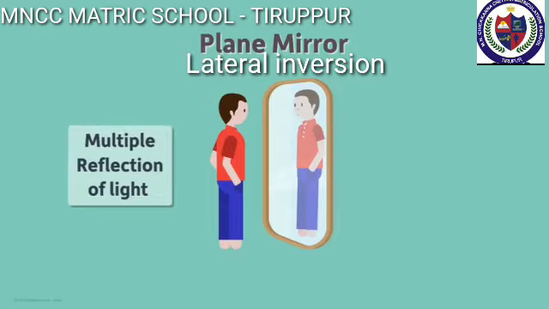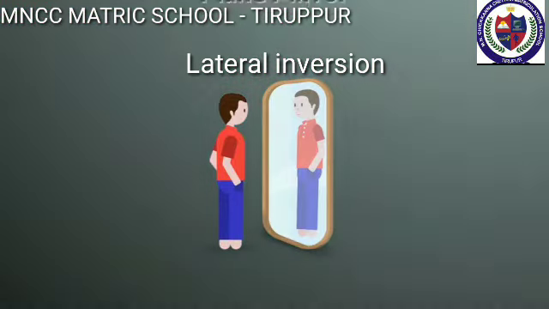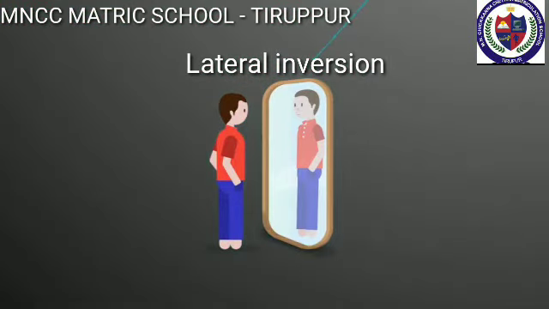Look at the image and observe the arrows which indicate the light rays from the object falling on the mirror. The arrow from the object's head is directed towards the top of the mirror and the arrow from the feet is directed towards the bottom. The arrow from the left hand goes to the left side of the mirror and the arrow from the right hand goes to the right side of the mirror. Here you can see that there is no switching. It is an optical illusion. Thus, the apparent lateral inversion we observe is not caused by the mirror but is the result of our perception.